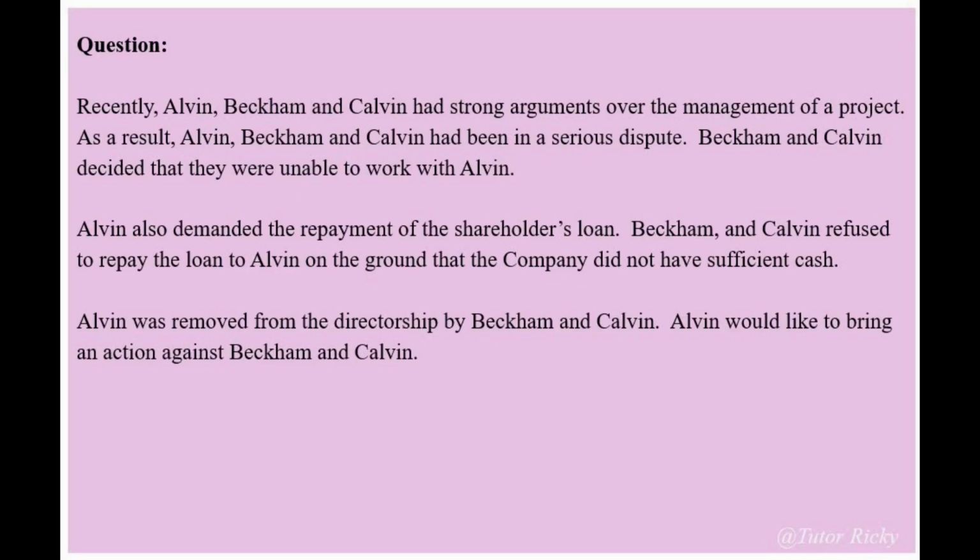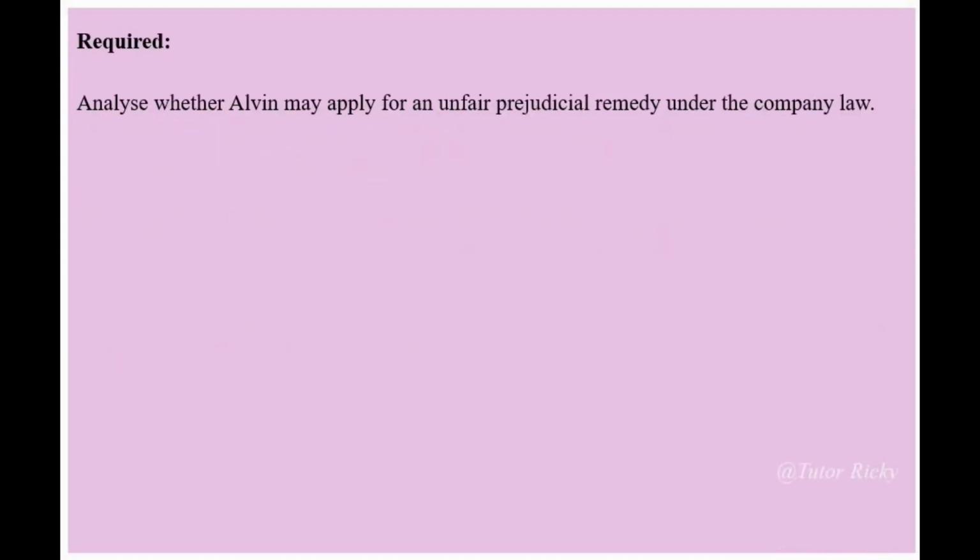Beckham and Calvin refused to repay the loan to Alvin on the ground that the company did not have sufficient cash. Alvin was removed from the directorship by Beckham and Calvin. Alvin would like to bring an action against Beckham and Calvin. Required. Analyse whether Alvin may apply for an unfair prejudicial remedy under the company law.